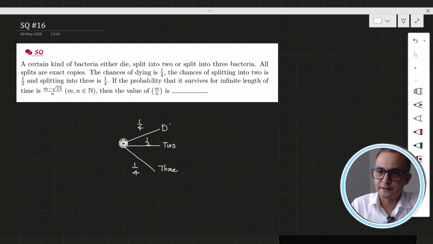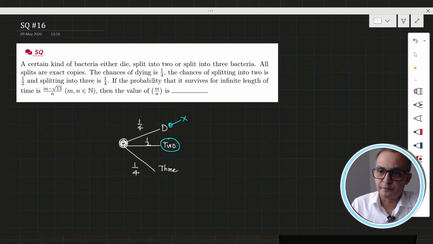At the dying stage there is no further growth. But suppose it splits into 2. Then one incident happened: it split into 2.